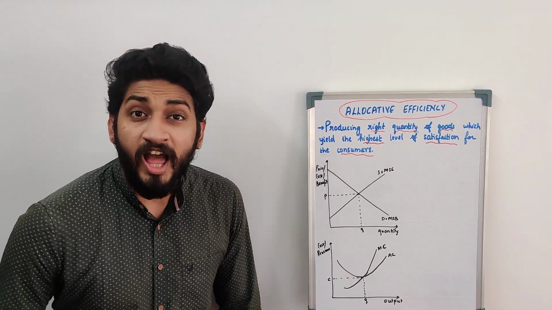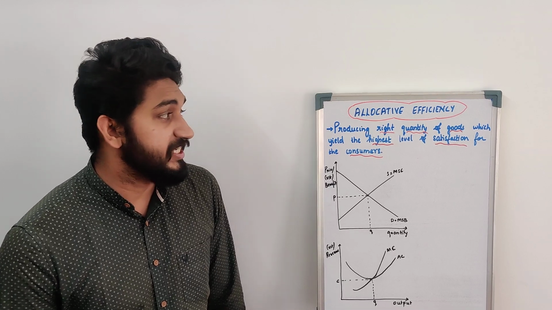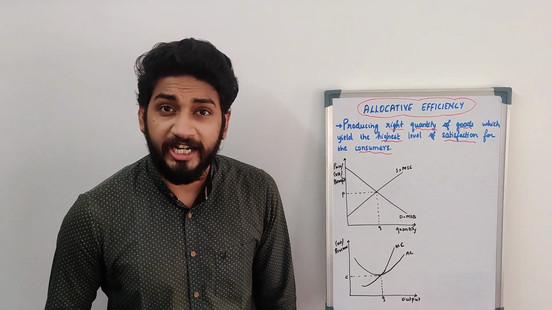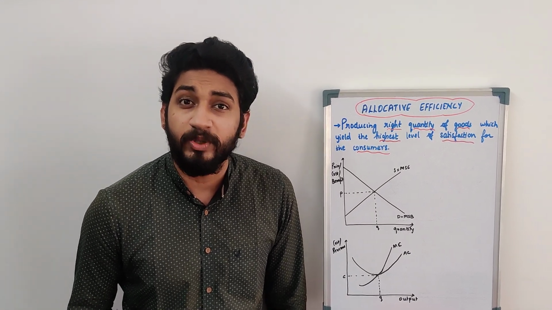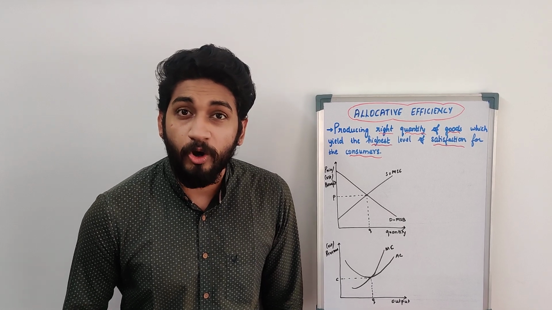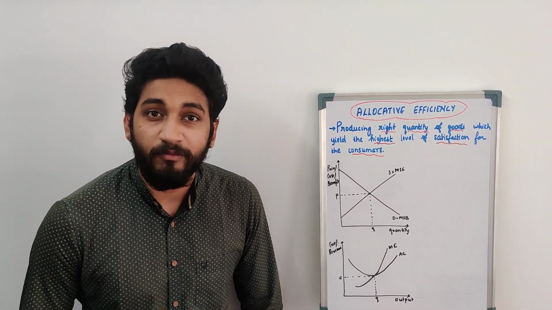Hello everyone. Allocative efficiency is producing the right quantity of goods which yield the highest level of satisfaction for the consumers. Let us try to understand allocative efficiency with our daily happenings. We know whenever we purchase a product or when we go out dining or when we do something like this, we know there's a feedback involved in it.